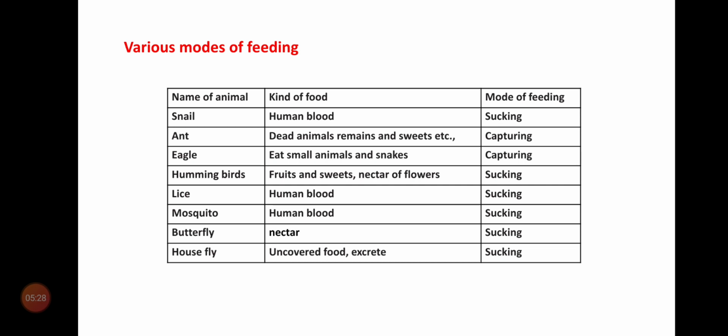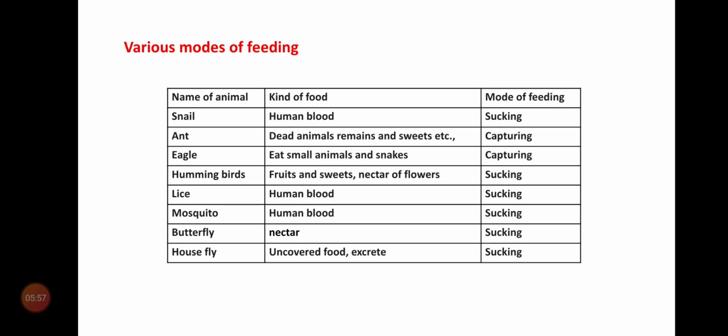That's why these houseflies carry the disease causing germs from one food material to another. If you take that uncovered food, definitely the disease causing germs may enter into our body. So these are the various modes of feeding habits in different animals.